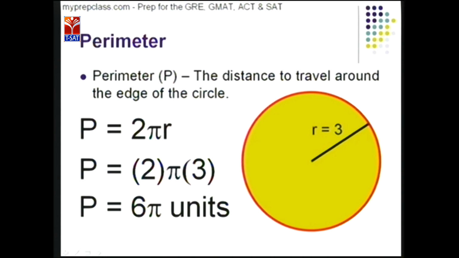So the perimeter of the circle is 6 pi units. Did you get it?